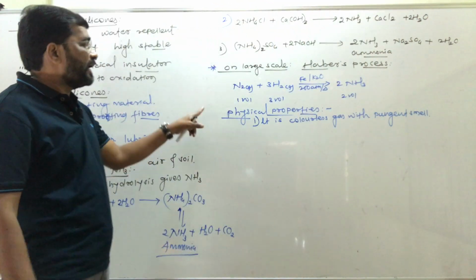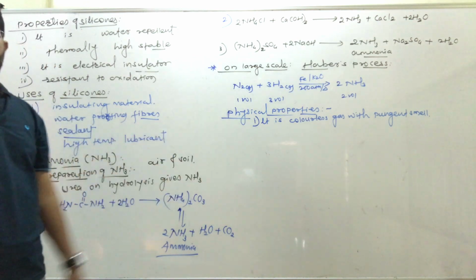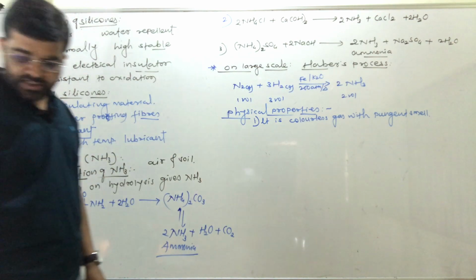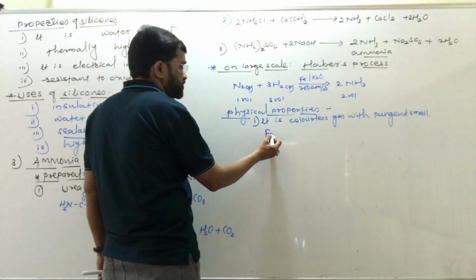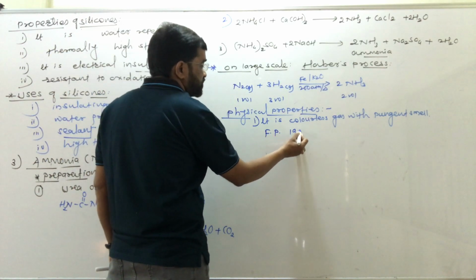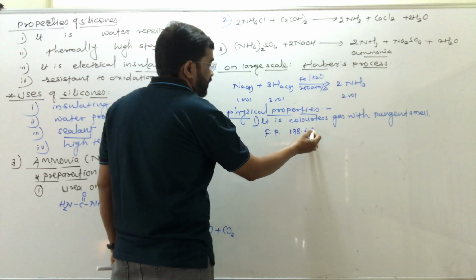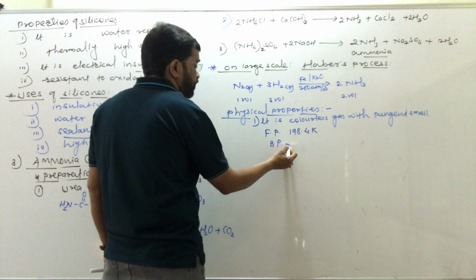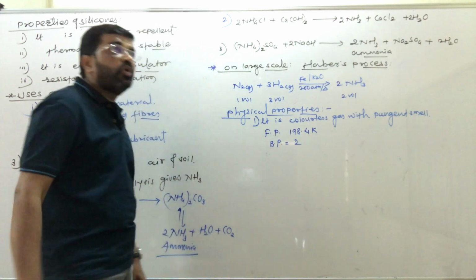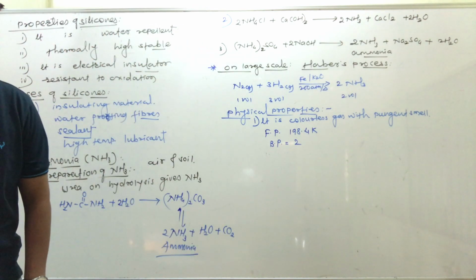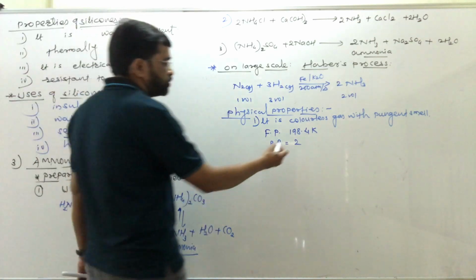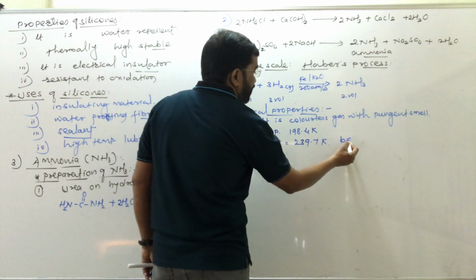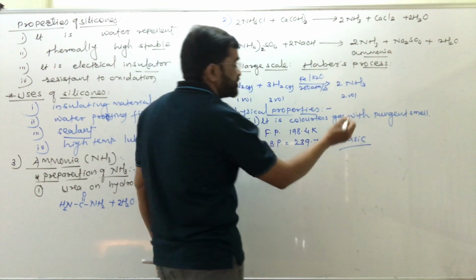The second physical property of ammonia is the freezing point. The freezing point of ammonia is 198.4 Kelvin and the boiling point of ammonia is 239.7 Kelvin.